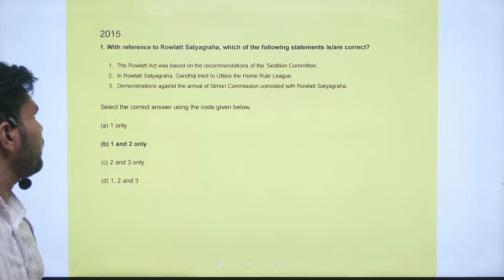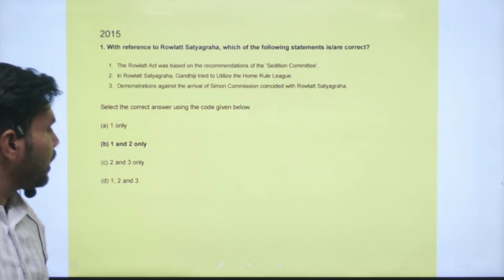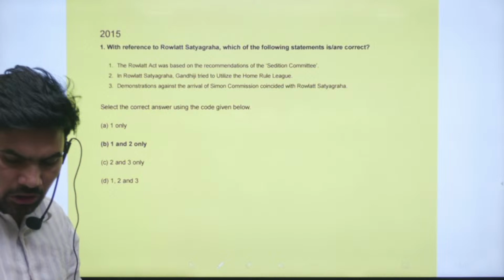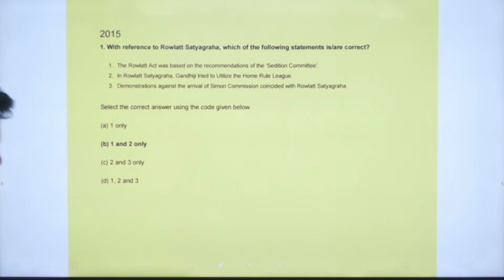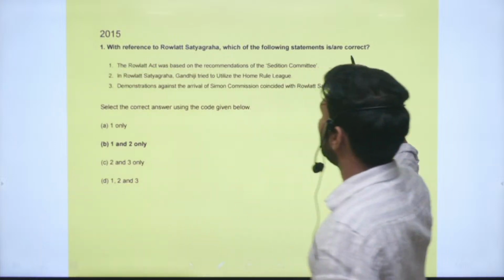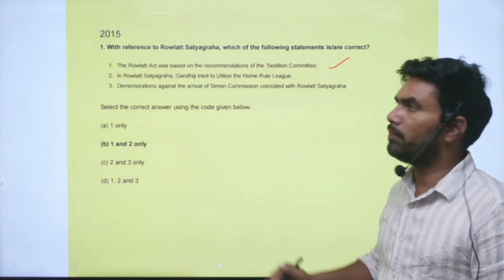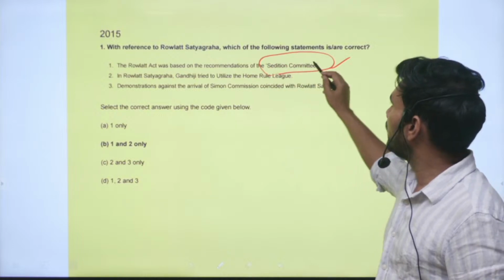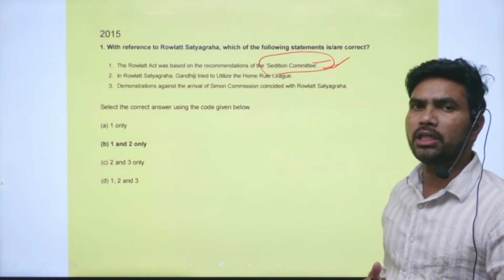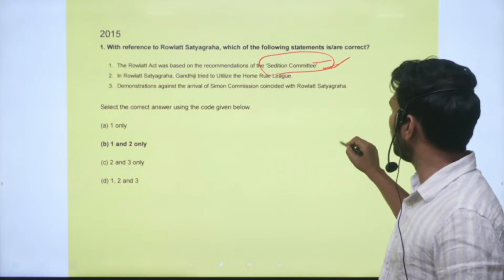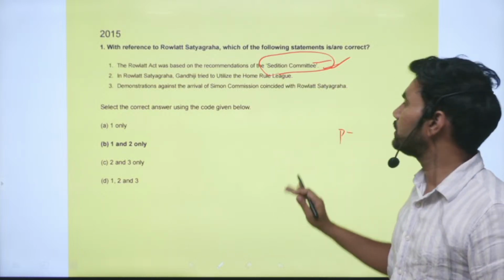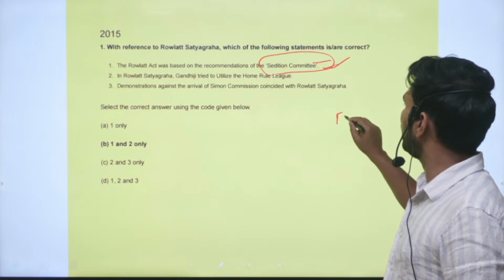Statement 1: the Rowlatt Act was based on the recommendations of the Sedition Committee. Yes, this is a correct statement. This committee was appointed by the Britishers. What measures can be taken to prevent the seditious nature of Indians who are demanding freedom?